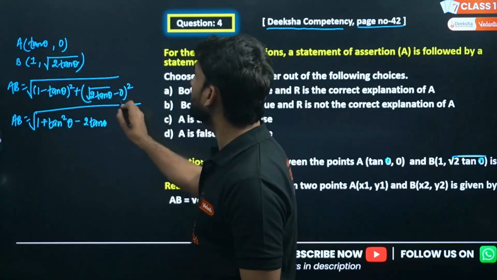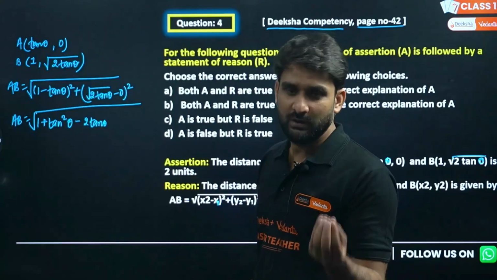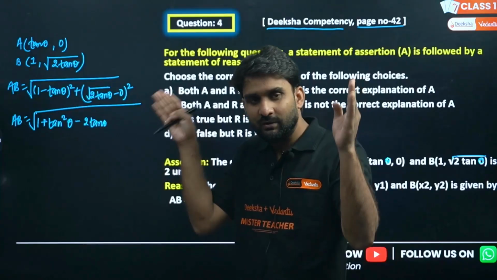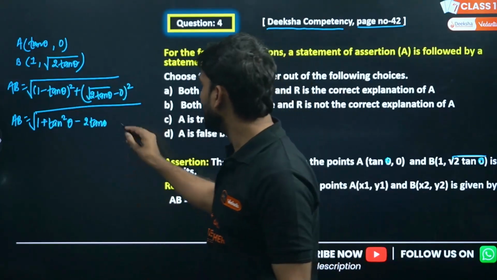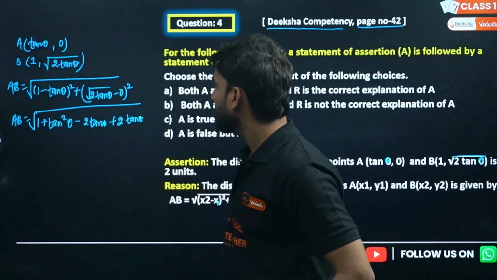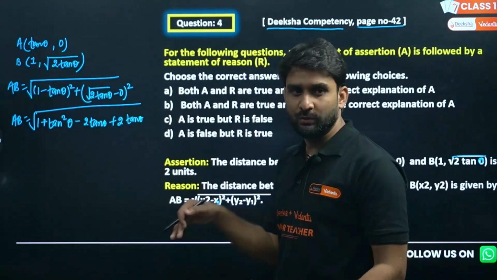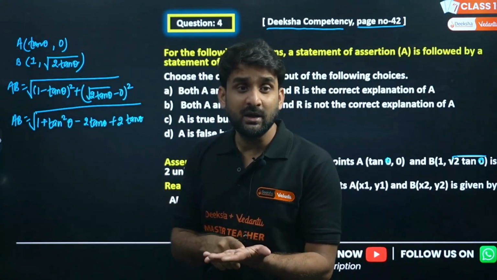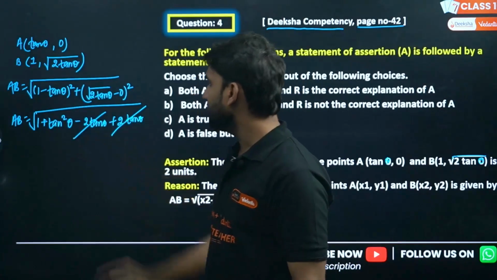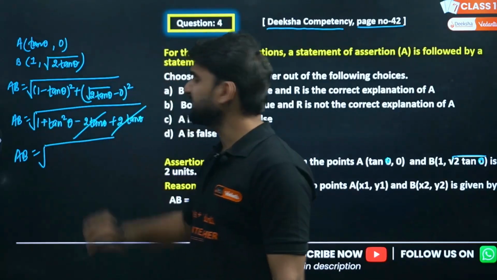And this is under root 2 tan theta minus 0. So under root 2 tan theta minus 0 will be similar to under root 2 tan theta just as it is, and under root 2 tan theta squaring that value, you will get only 2 tan theta. So this will be plus 2 tan theta, right? Hope you have understood. Under root 2 tan theta minus 0 is equal to root 2 tan theta, and I am squaring it, so the root will be removed. So 2 tan theta positive, negative cancelled. So AB is equal to 1 plus tan square theta.